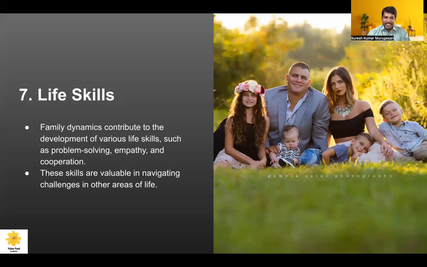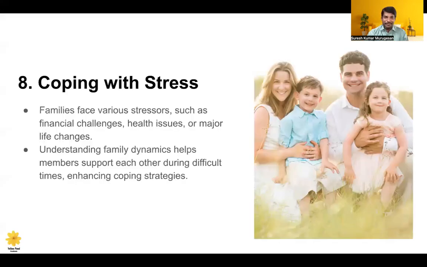Next one is life skills. Yes, family dynamics is very important, as it's one of the life skills, I can say. For example, problem solving, empathy, and cooperation among the family members are very important life skills. These life skills need to be cultivated or trained among the family members. Why? To face the challenges in their life and cope with stress.